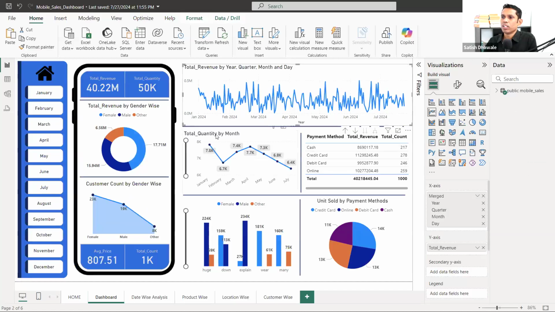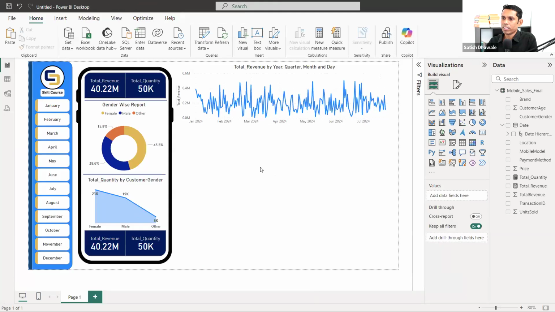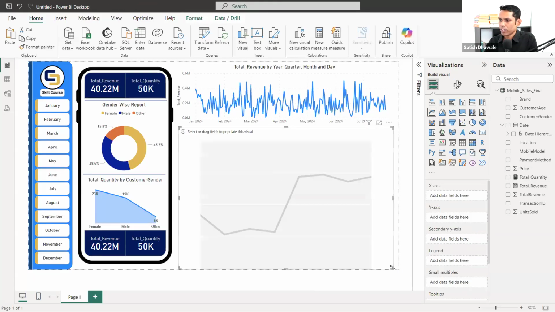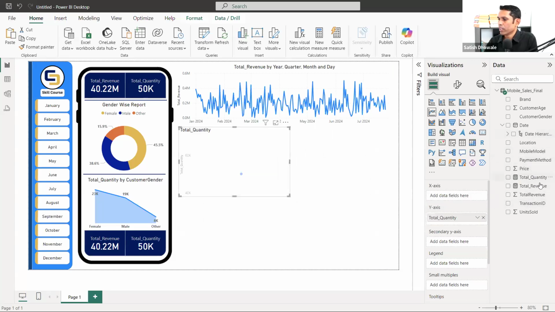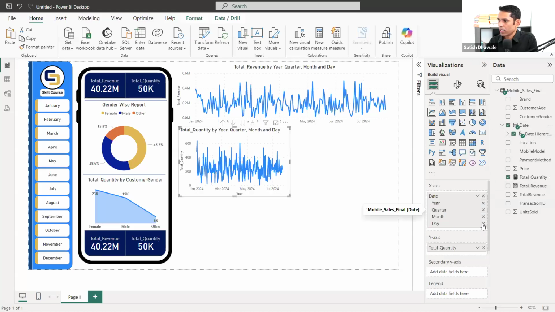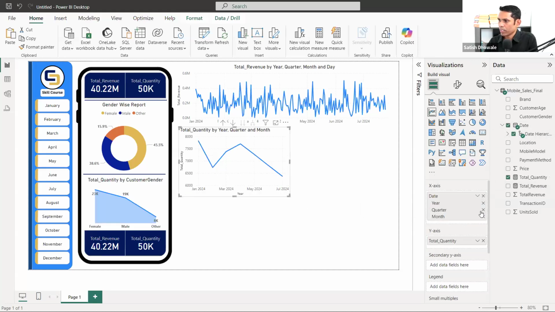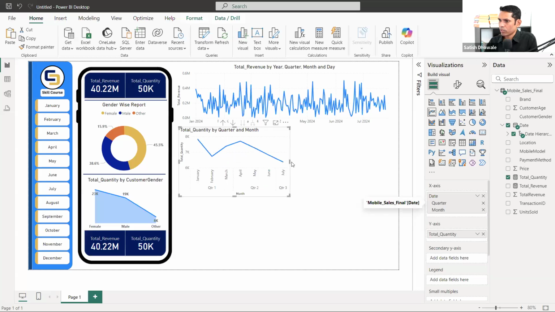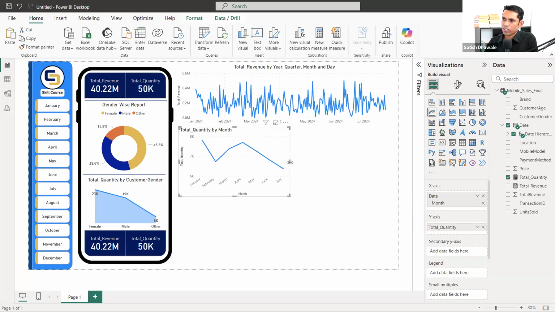Next one, that is total quantity by month. Month wise, I want to get the total quantity. So here it is. I'm going to add one line chart again, and total quantity will be here. And by month, so I'm going to drag this one, and I'll remove day. So it will come in this way. I don't want year and quarter too. So I'm getting month wise.